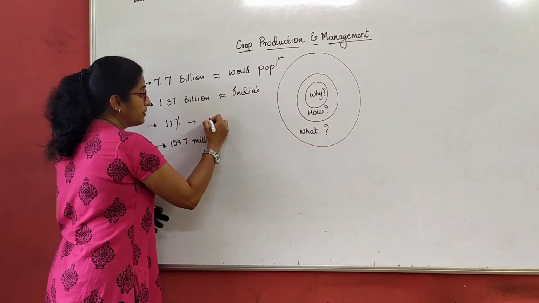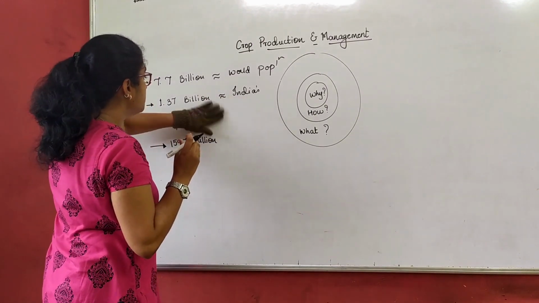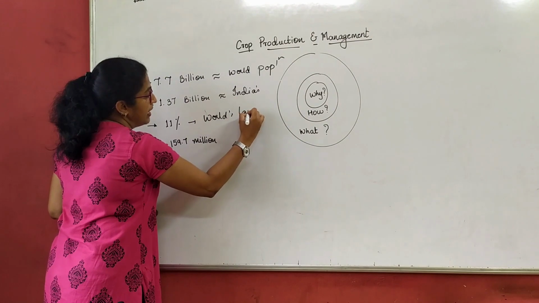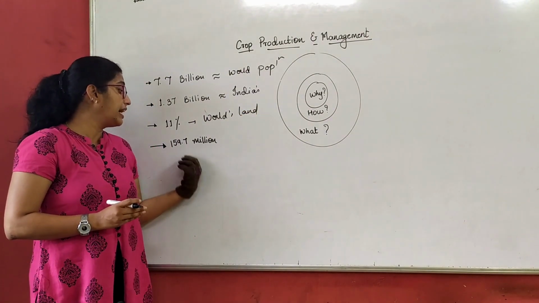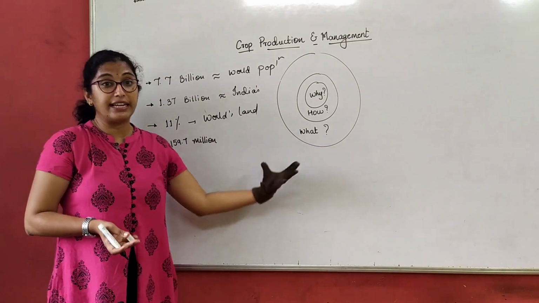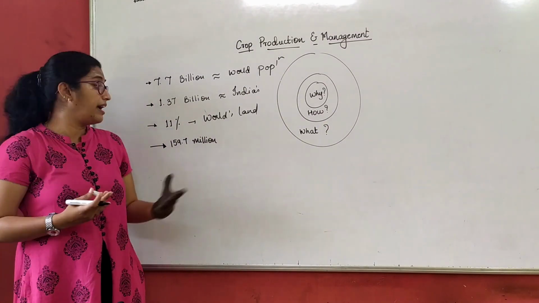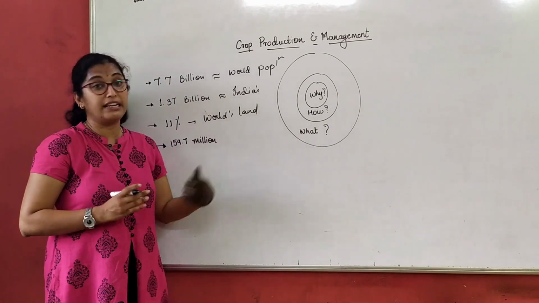I will write here world's land for cultivation, and 159.7 million hectares of land is cultivated in India. That means India stands second largest in cultivation.